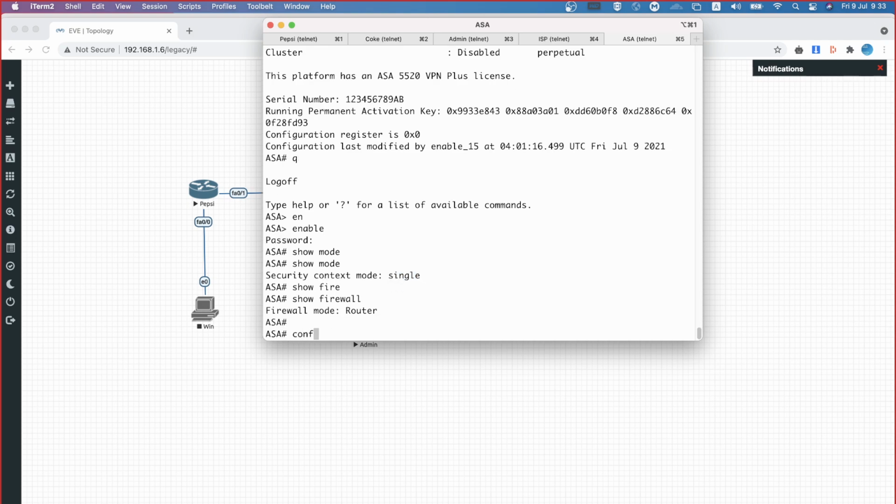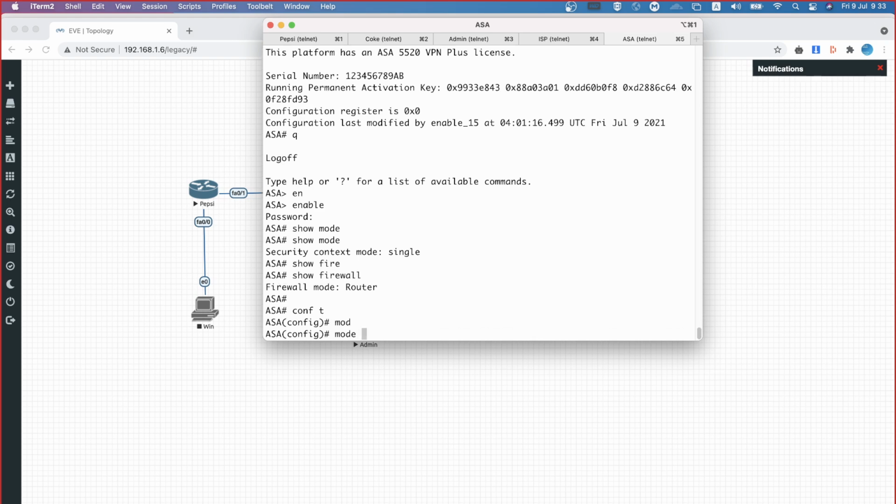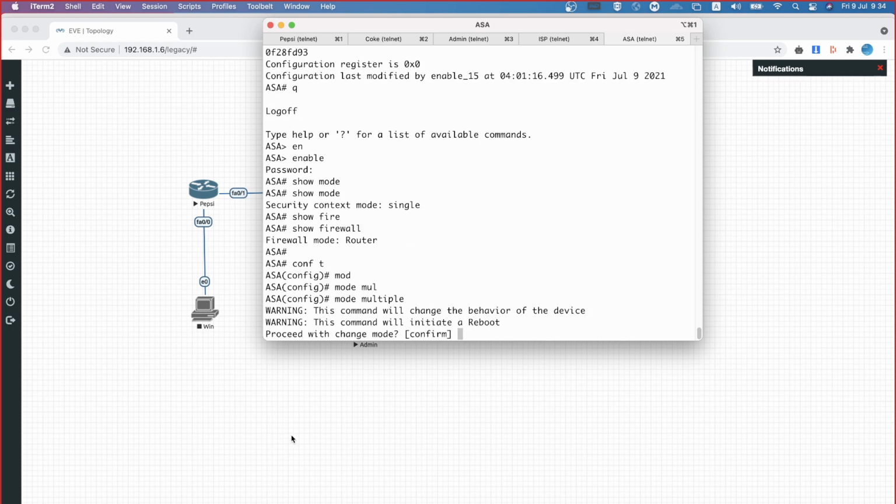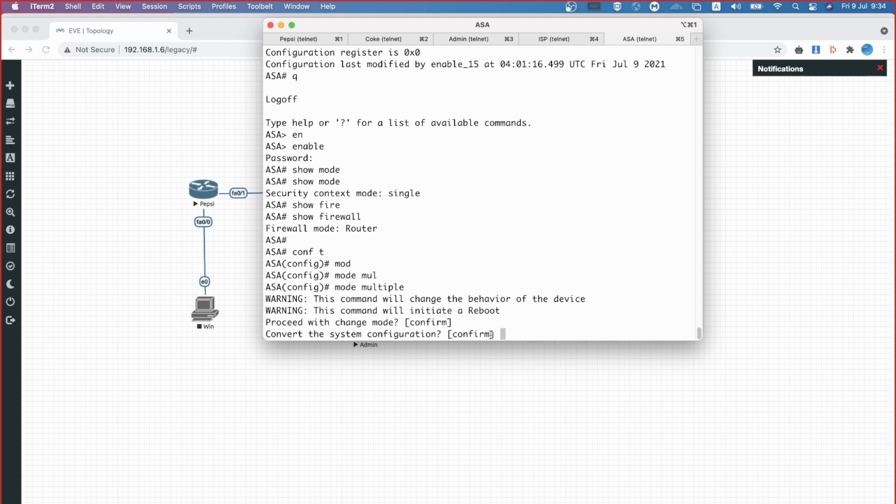Now to do this, mode multiple is the keyword that you will be giving. The moment I say mode multiple, I'm instructing the firewall that I'm going to be creating contexts within this device. When I say this, see what happens. This command will change the behavior of the device, yes, I know that. This command will initiate a reboot, yes. Proceed with the change mode, yes, I would like to go for it. At the same time, it is also converting the system configuration, yes.